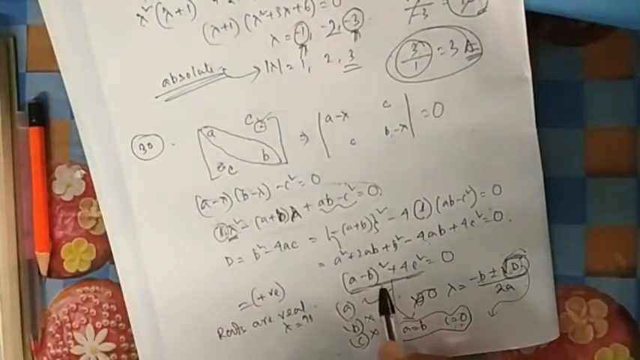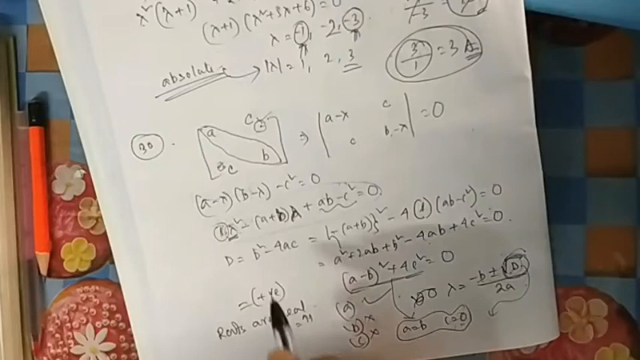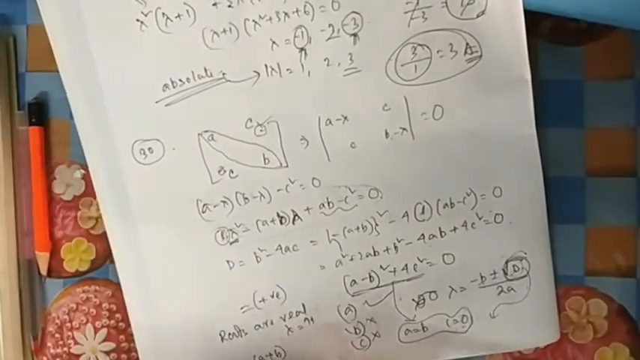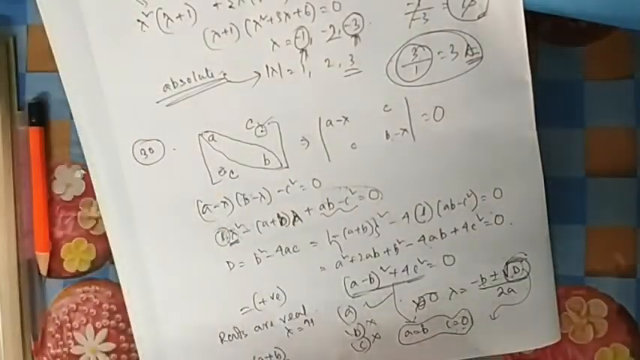D, sum of all the eigenvalues is 0. What is sum of eigenvalues? Sum is always minus B by A. So what is minus B here? This is minus B by A, so this is A plus B by A. So this cannot be always 0. Sum of all the eigenvalues are 0.